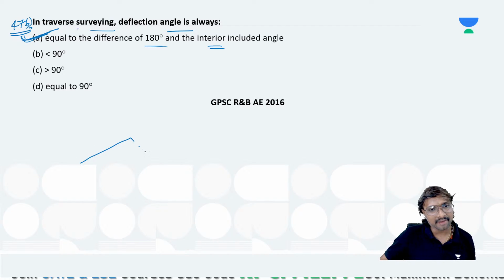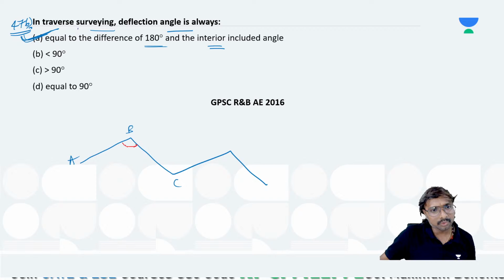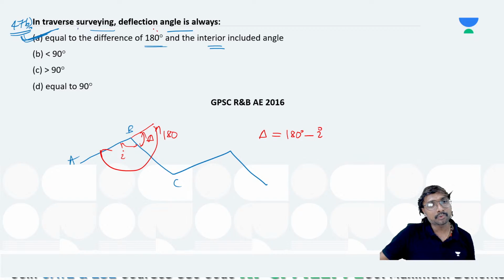Suppose whenever you have a traverse like this, let us say this is your A, this is your B, this is your C. What is the deflection angle? The included angle is this one, so this is your included angle I, and this is your deflection angle delta. How can you get this? The total will be 180. So the deflection angle delta is equal to 180 minus the included angle, the difference of 180 and the interior included angle, right? Option A will be the correct answer.